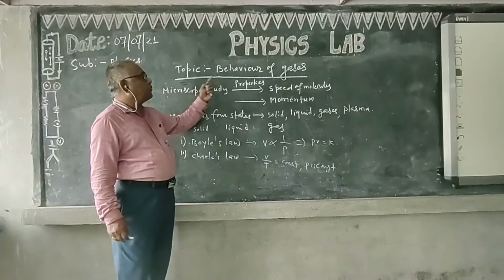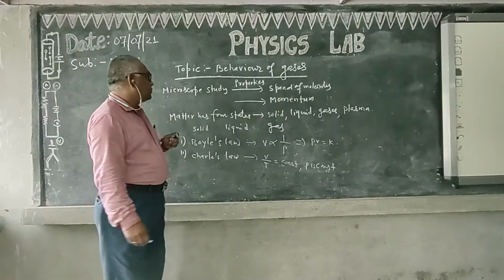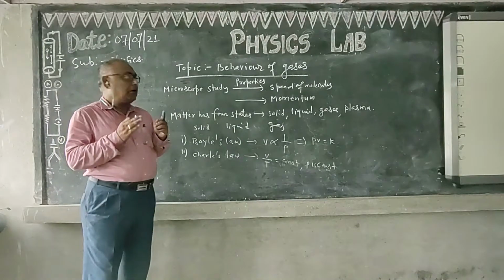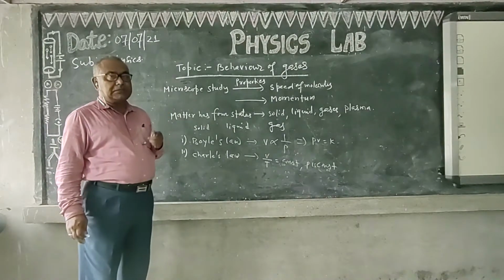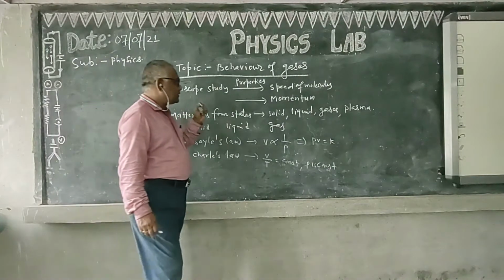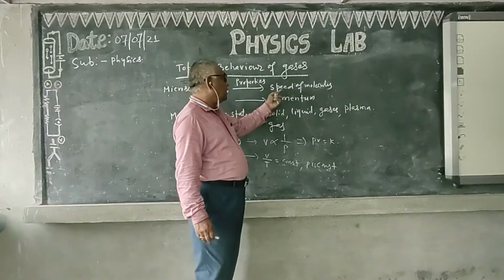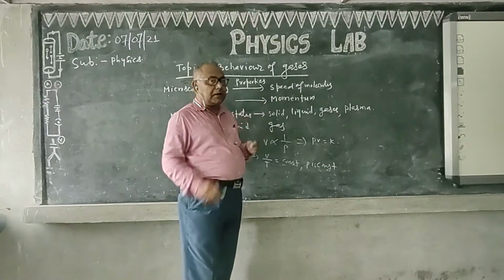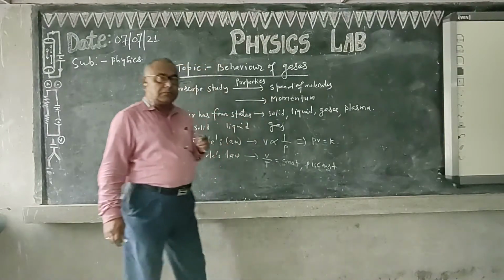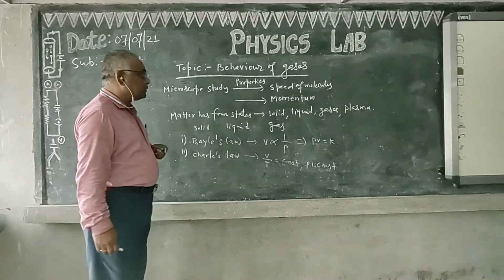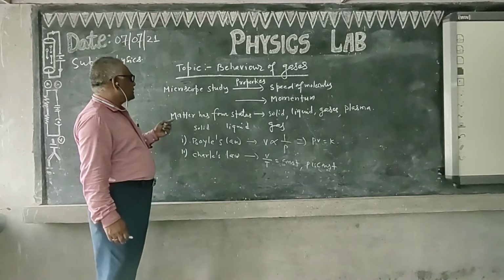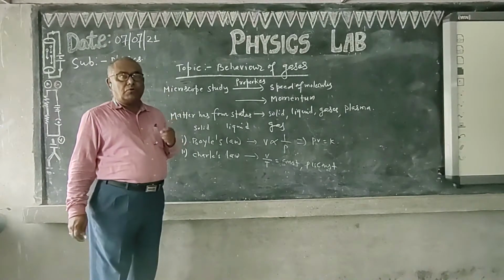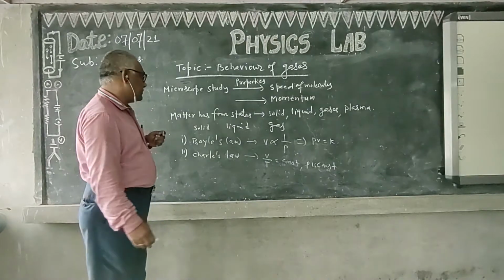We shall discuss the behavior of gases. First of all, there are two types of behavior. One is microscopic, another one is macroscopic. In the first case, we study the speed of molecules of gases confined in a container, similarly the momentum of the molecule and so on. Another aspect is the pressure, volume, and temperature of the gases.